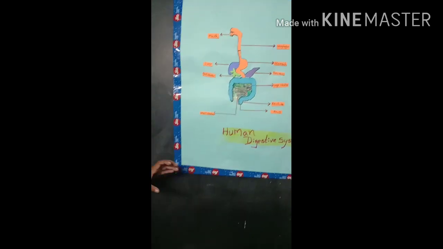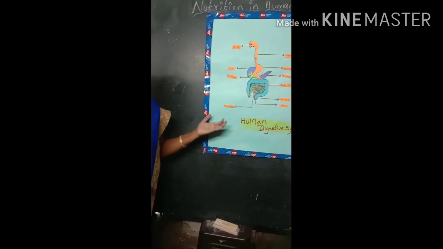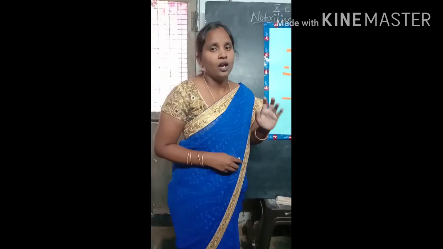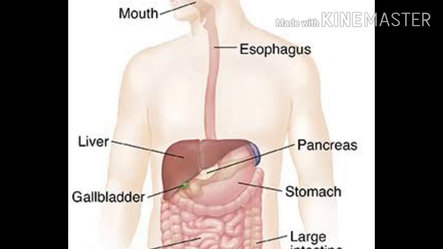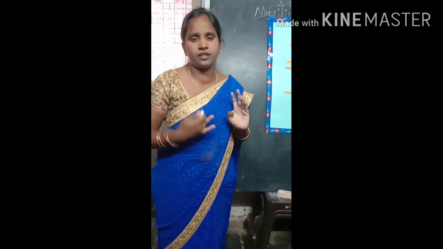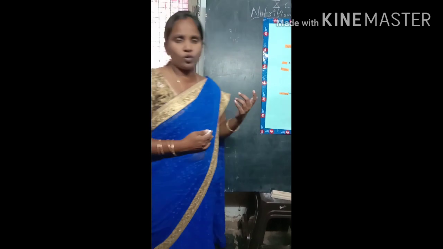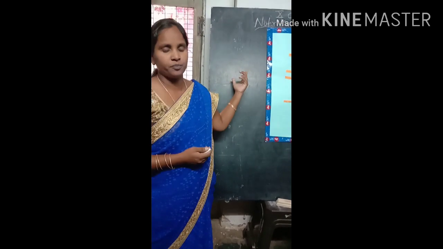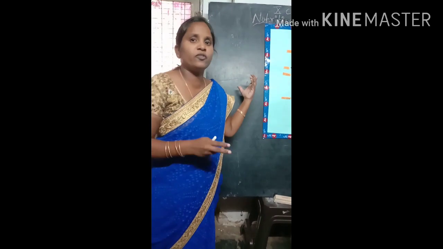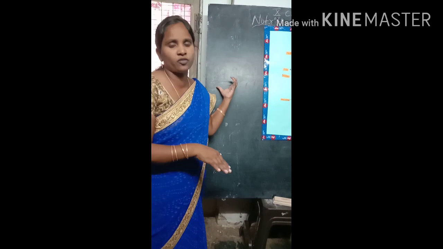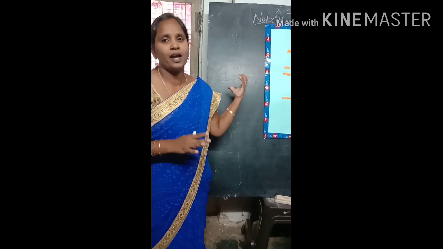Before going into the depth of digestion, what is digestion? Complex food materials turning into simple substances is known as digestion. One thing we should also know before going into the digestive system is enzymes.